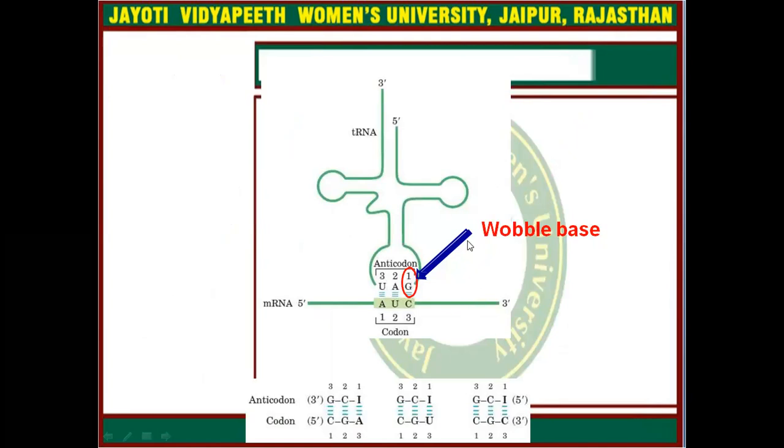Here you can simply see in this slide we will discuss the Wobble hypothesis. You can see this is the AUC codon in the messenger RNA. So the anticodon of tRNA has to be U, A and G.